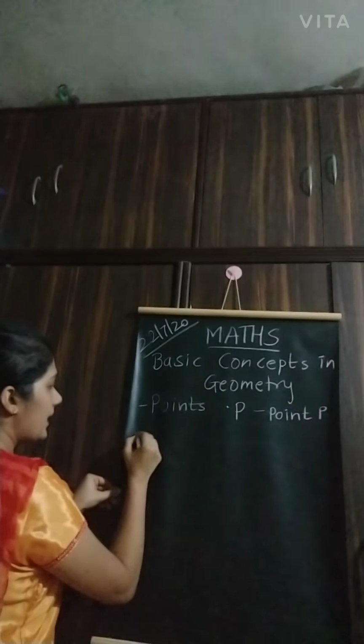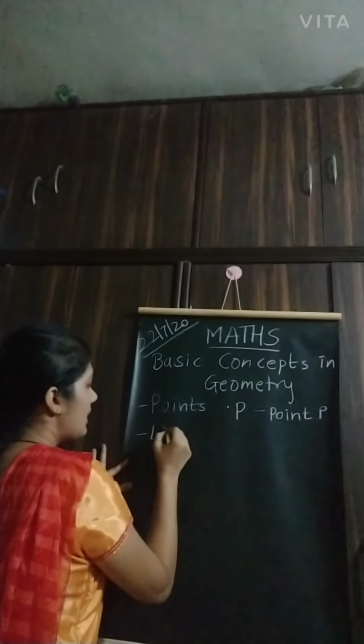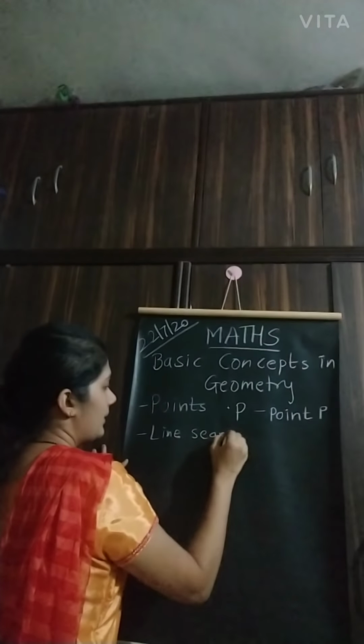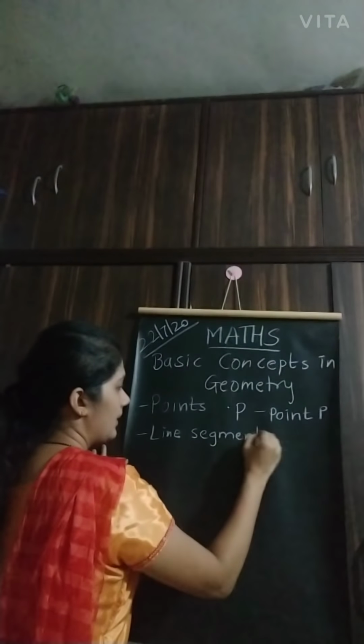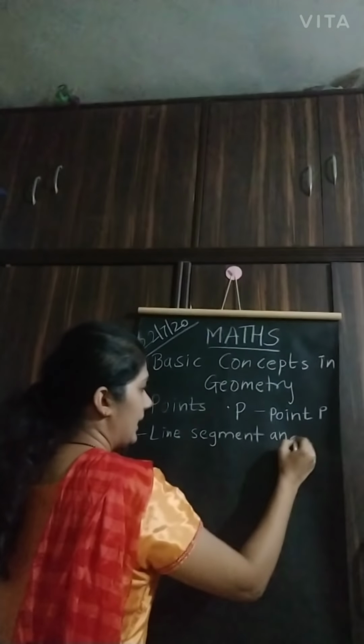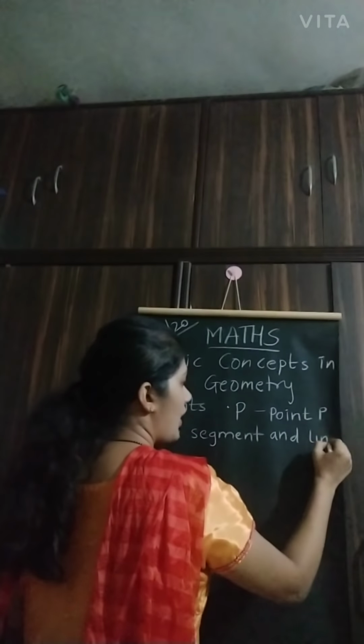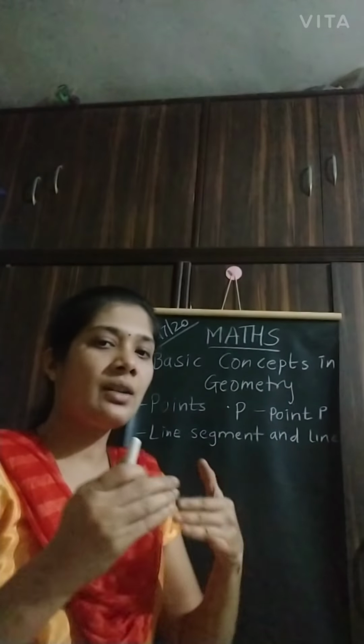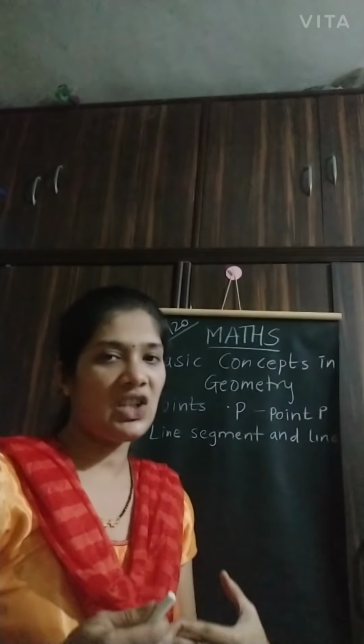Right? This is my first concept. Now the second is line, segment, and line. Now here also, see, all these concepts are connected to each other.